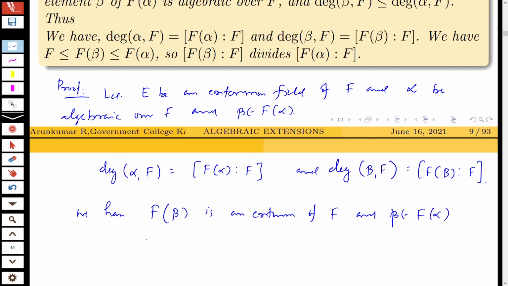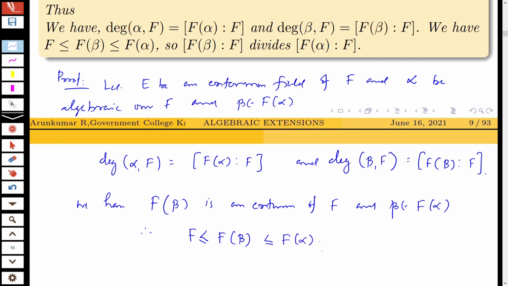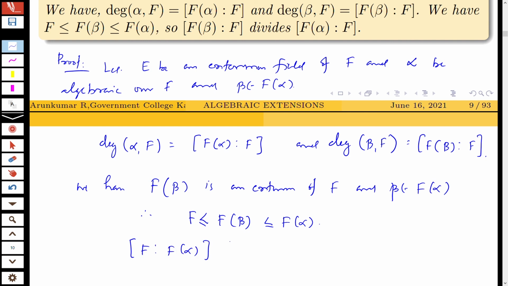Therefore, we must have this inclusion: F is a subfield of F(beta), and that is a subfield of F(alpha). Therefore, the degree of F(alpha) over F is the degree of F(beta) over F into the degree of F(alpha) over F(beta).